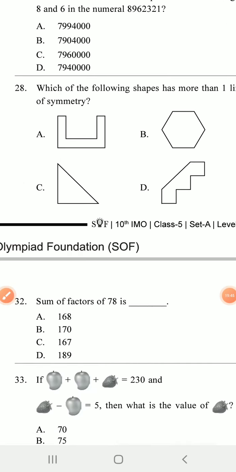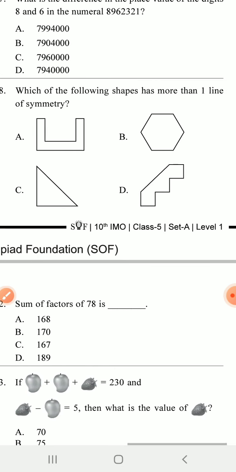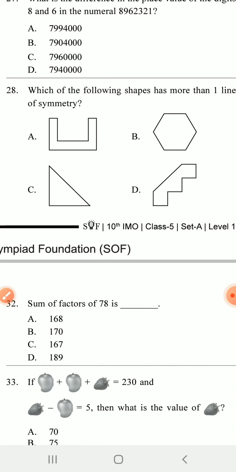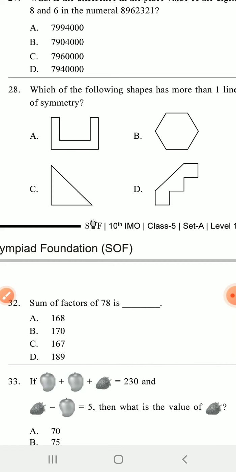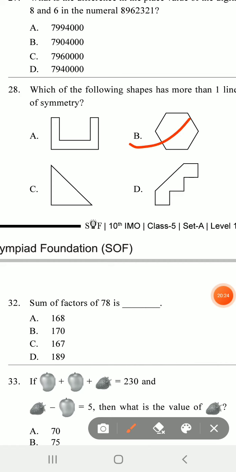Now next, which of the following has more than one line of symmetry? More than one line of symmetry in 28. I think B. In B, the shape has more than one line of symmetry. Symmetry means choose a line and look at both sides. If the same figures come, then that is called the line of symmetry. Here B is the answer. So tick the B. That is line of symmetry.